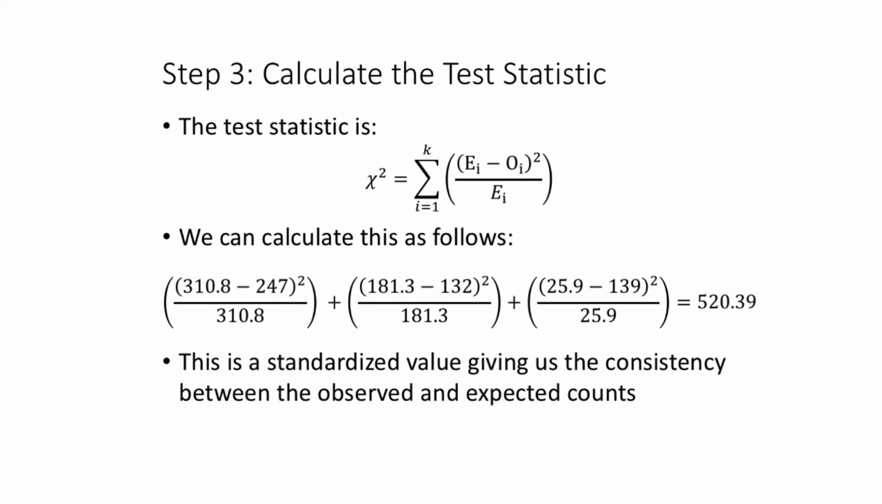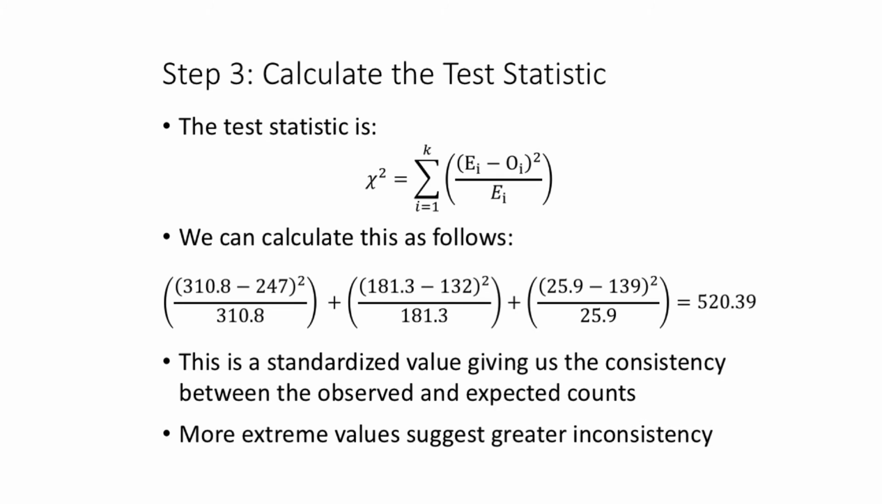One way to think about the chi-squared test statistic is that it's kind of like a standardized value. We're standardizing each difference between the expected and observed counts by the expected cell counts. So it gives us the consistency or inconsistency between our observed and expected cell counts. If the differences between E and O for each category are large, those squared values are going to be pretty large. The greater the difference between the expected and observed counts, the larger the value of the chi-squared test statistic, suggesting inconsistency between our claimed proportions and our actual observed counts.